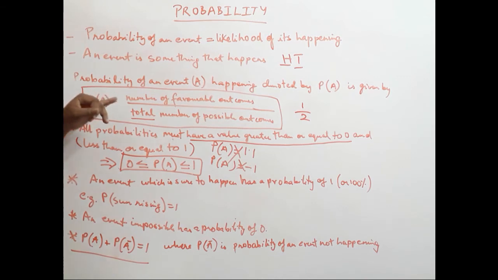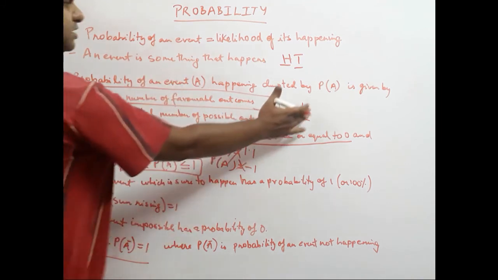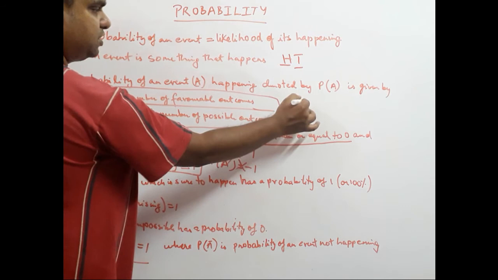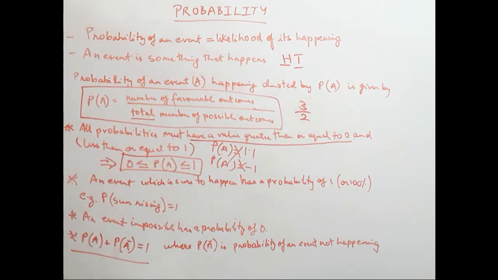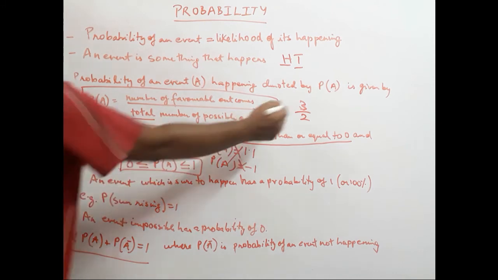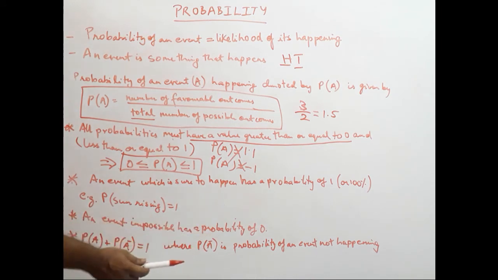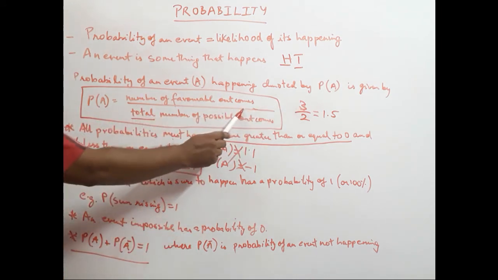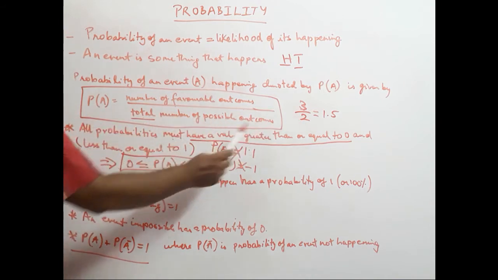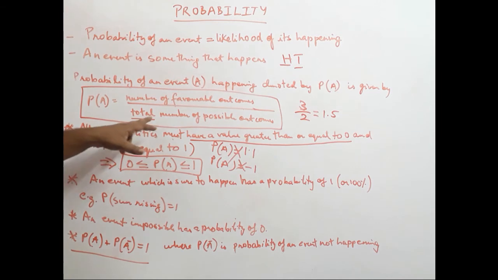Now for any probability to be greater than 1, the denominator should be less than the numerator. So let's take, for example, instead of 1 we have here 3. So 3 upon 2. Now if we calculate this, it comes to 1.5, which is obviously greater than 1. But why is this not possible? Have a look. In this case, 3 is the number of favorable outcomes and 2 is the total number of possible outcomes.